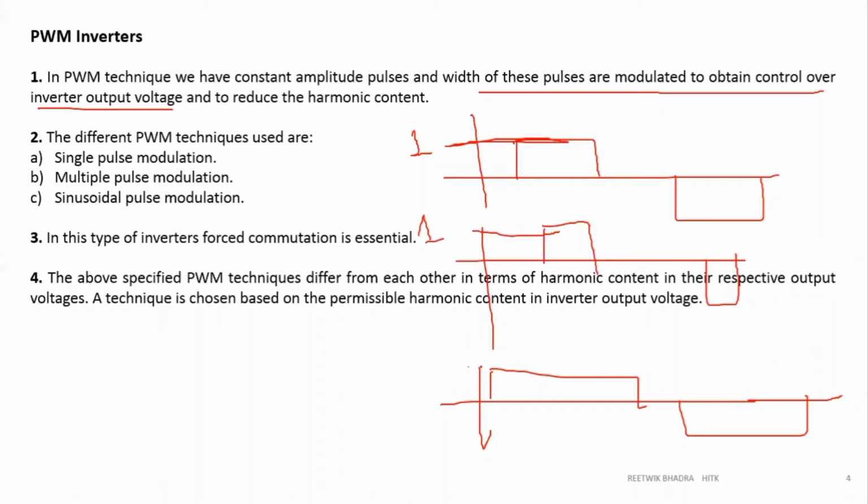So we have the max amplitude constant in all the 3 waves, but the pulse width can be modulated. And if the pulse width is modulated, that is how you reduce your harmonic content. I'll discuss this in the derivation. Just remember now that if the pulse width is changed, your harmonic contents are reduced. How we'll do it, we'll discuss later.